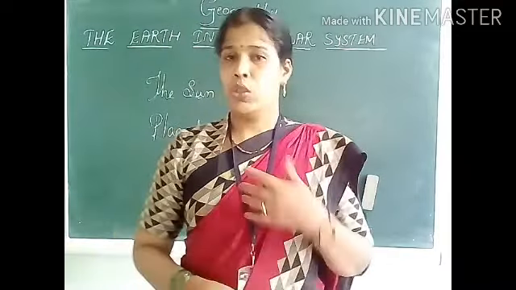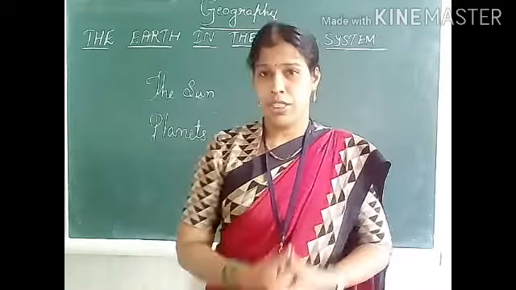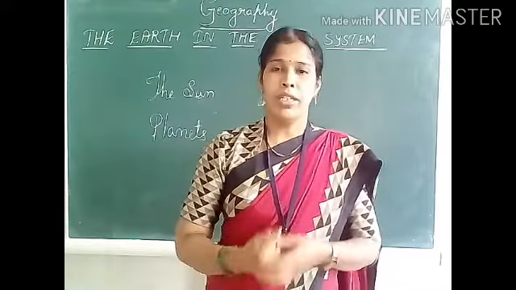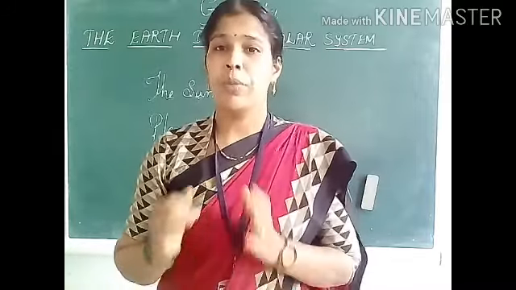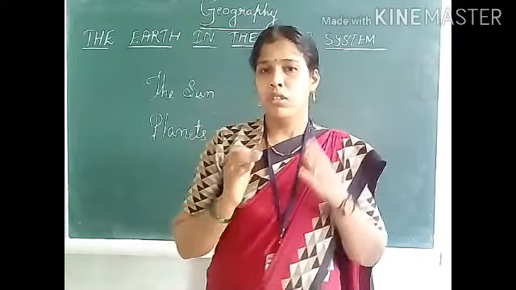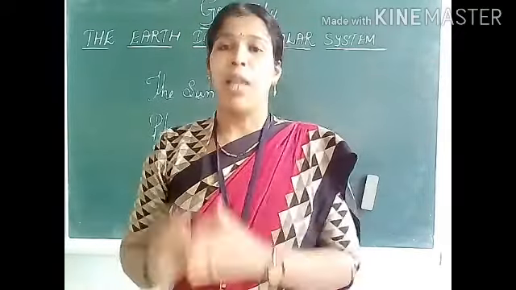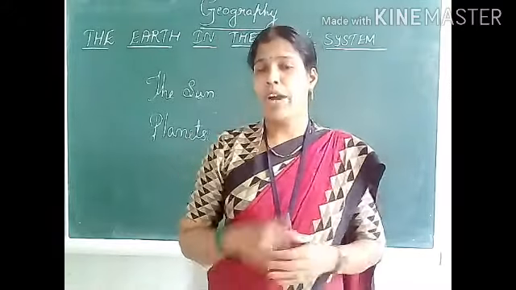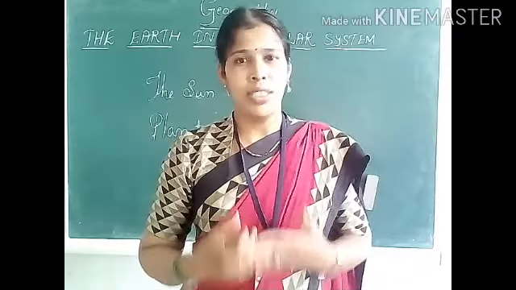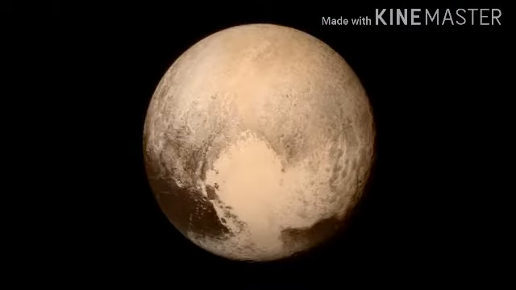Students, before August 2006, we were studying there were 9 planets in our solar system. But the International Astronomical Union took the decision that Pluto is not a planet, it's a dwarf planet. So afterwards, there are only 8 planets in our solar system. This is a picture of Pluto. Actually, Pluto is a dwarf planet, not a planet.